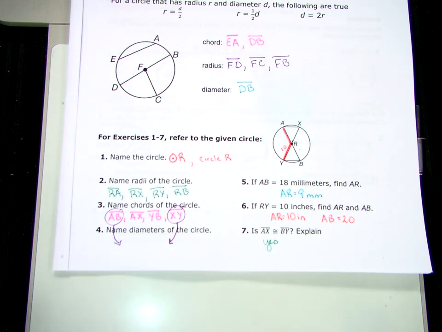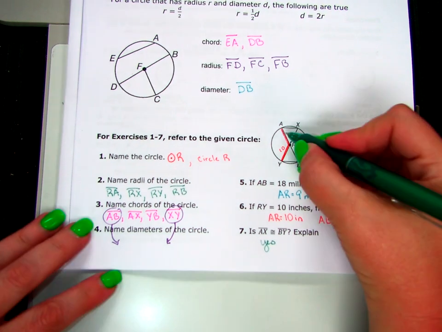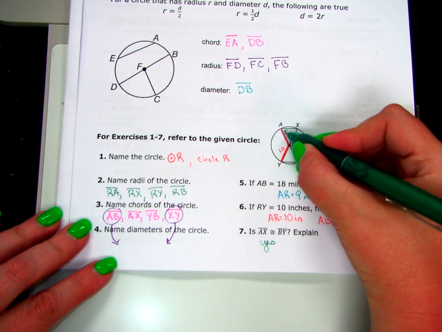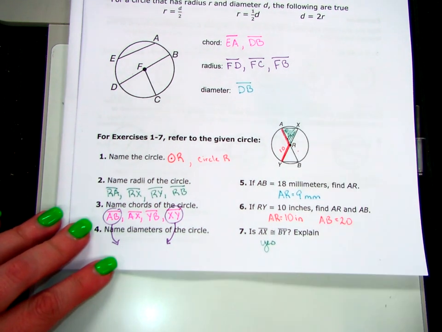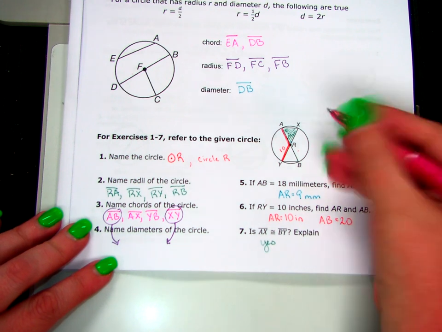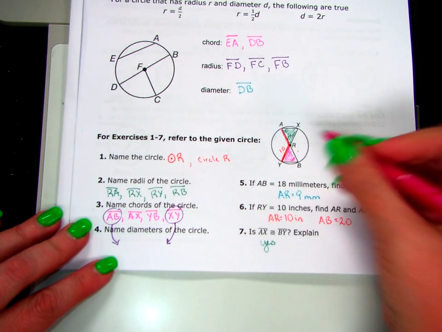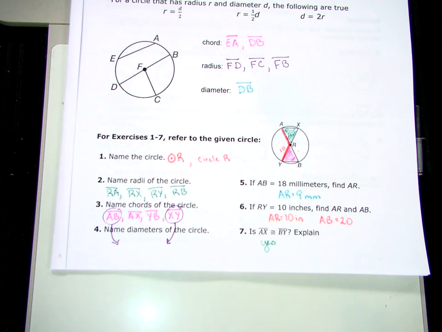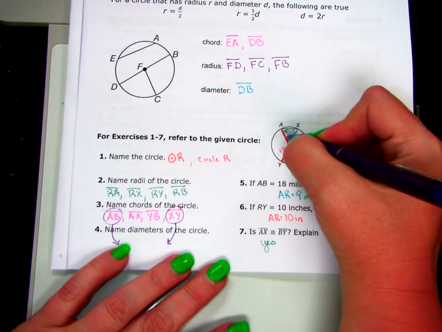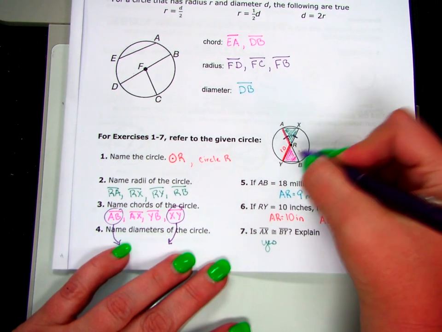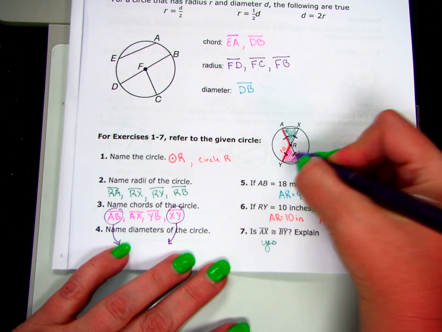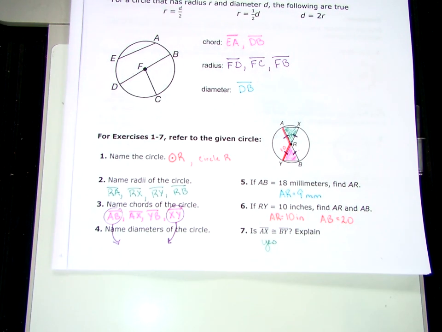We need triangles because I can see I have this green triangle here and I have this pink triangle here. And I know, because they're in a circle, that these are the same. And these are the same. But where did you say side angle side?